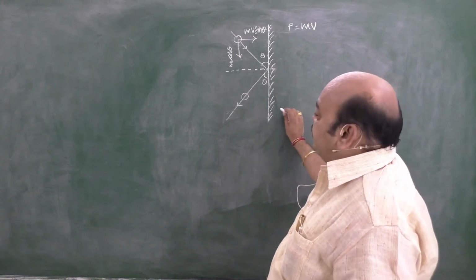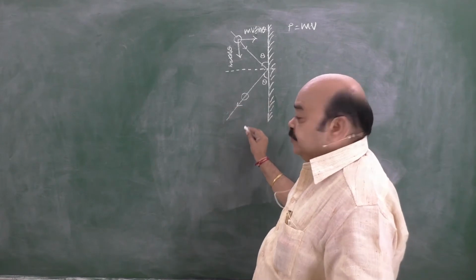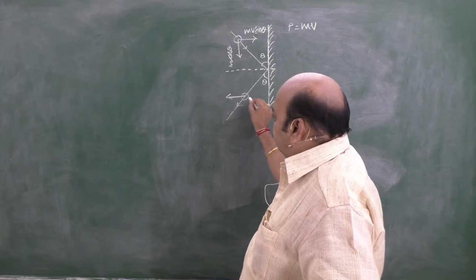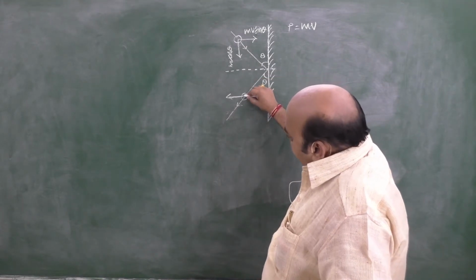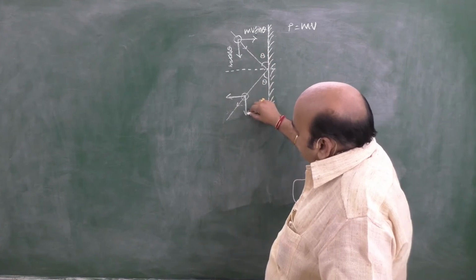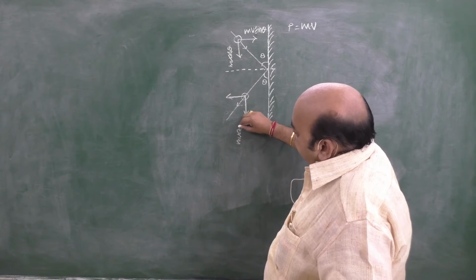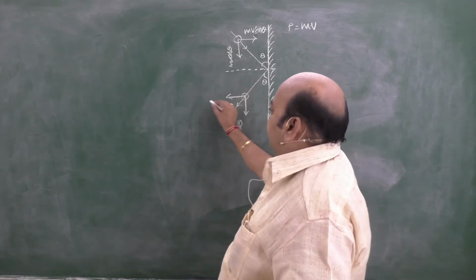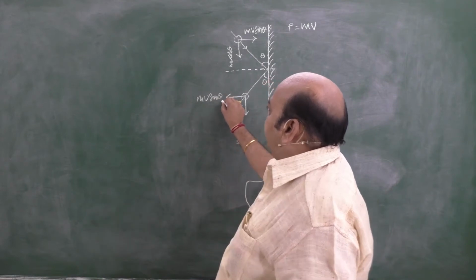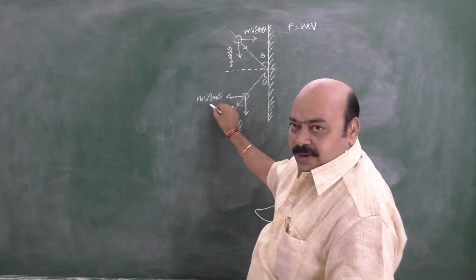After impact, what happens? It is moving away from the wall. It's a generalized thing. Its direction will be like this. Whereas the horizontal component is moving in the same direction, just like in the previous case. Once again, its value is mv cos theta. And what about this one? mv sin theta. What is the difference? Here it is approaching the wall, whereas it is moving away from the wall.